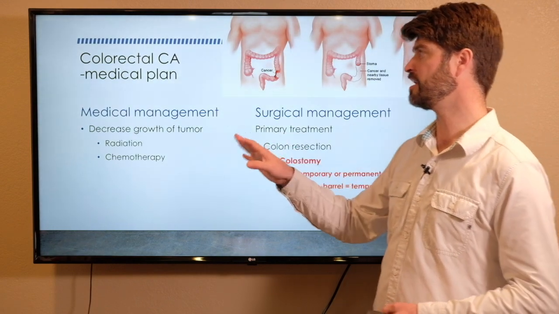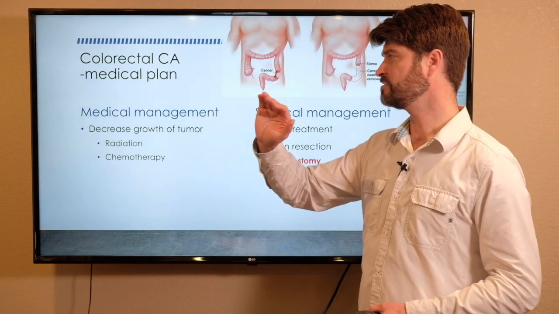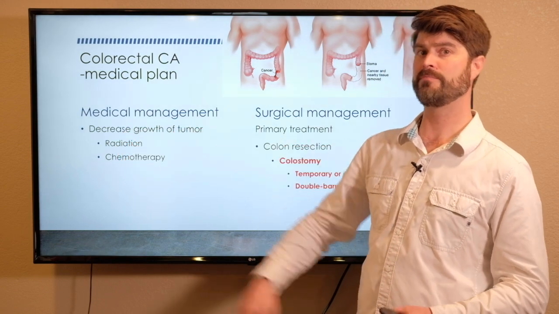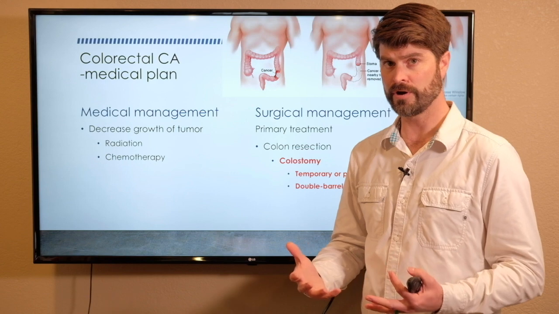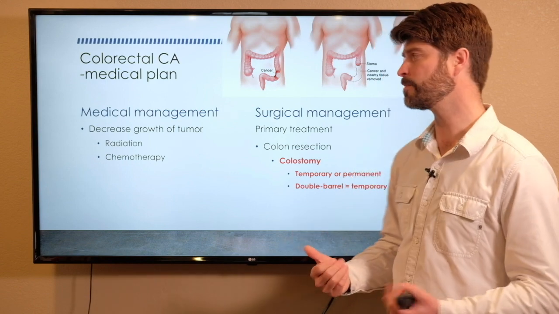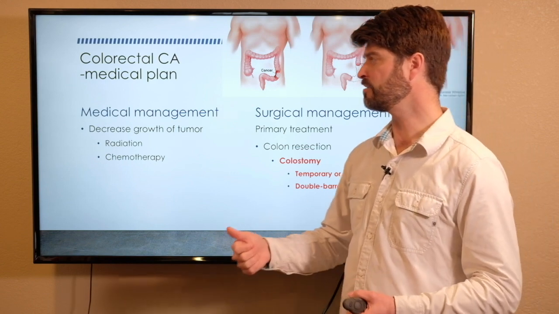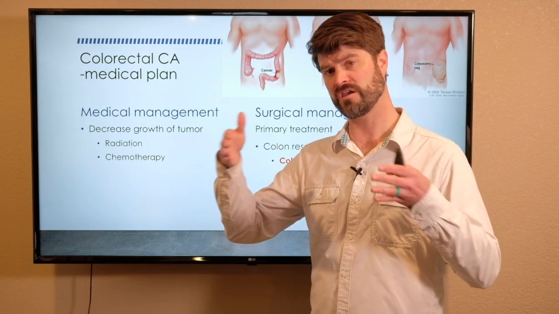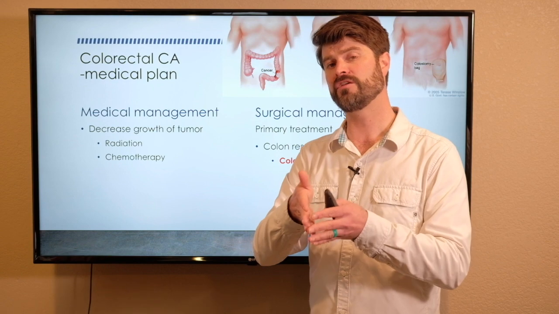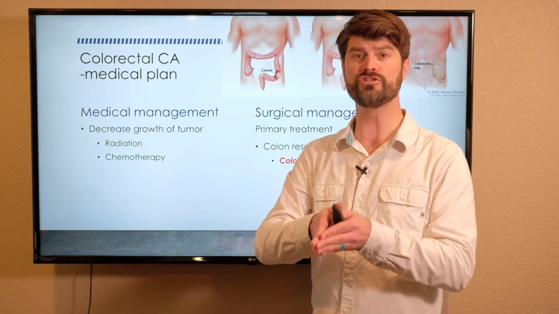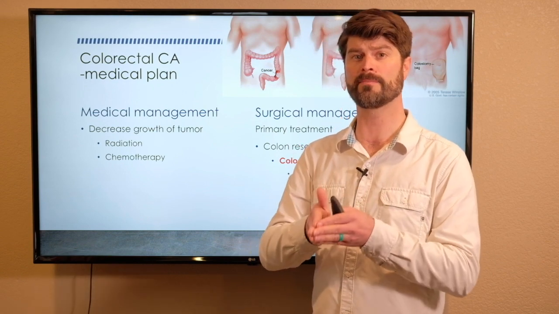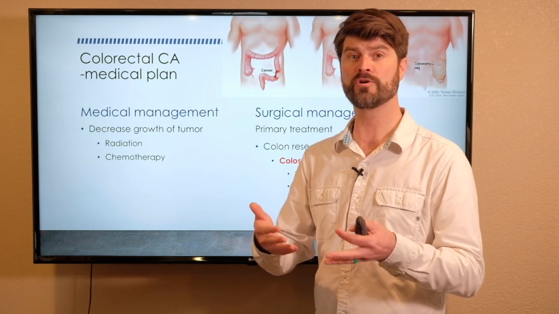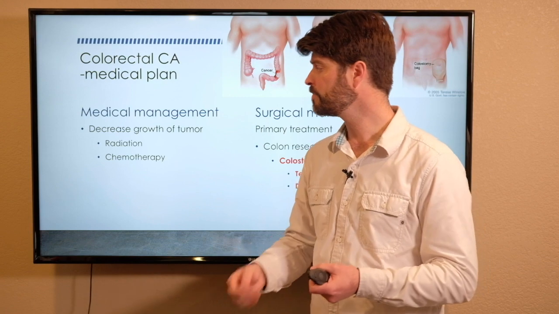The medical plan with colorectal cancer is first and foremost to decrease the growth of the tumor. It's an abnormal cellular growth, so they want to stop that abnormal cellular growth. And medically, the way we do that is radiation and chemotherapy. Radiation being a focused beam of energy that should kill tissue in a very specific place in the body. And in this case, they'd be targeting that area of abnormal tissue growth that is the tumor.